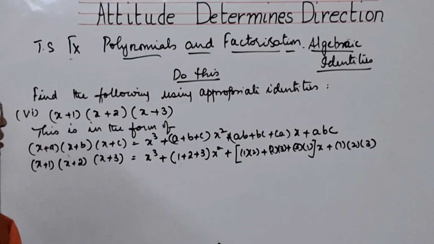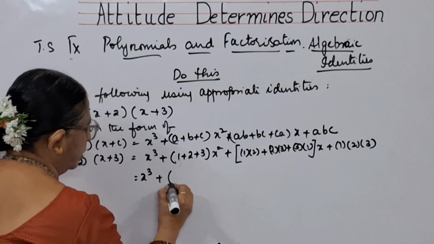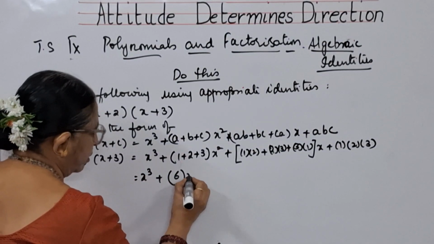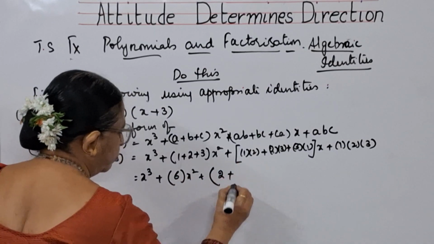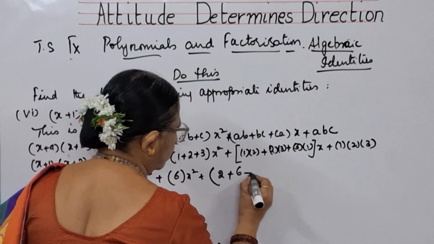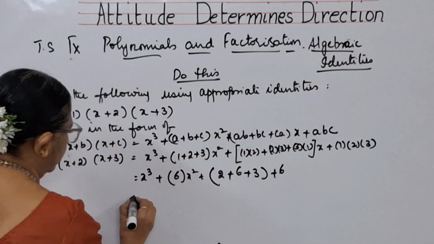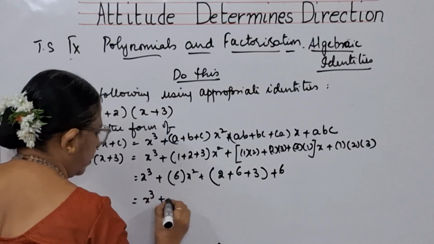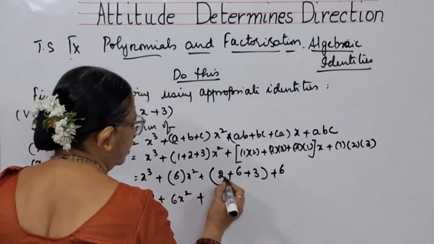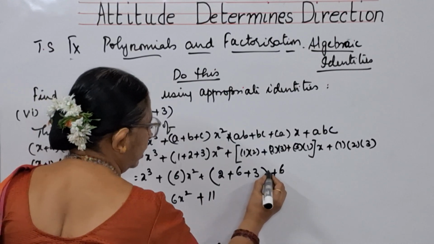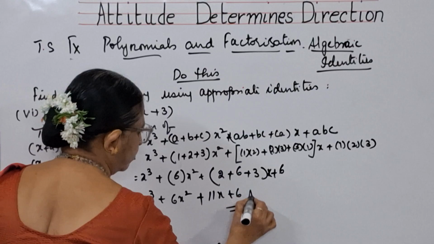So this is nothing but x cube plus 6x square plus, this becomes 2 ones are 2 plus 2 threes are 6 plus 3 ones are 3, that is 11, 11x plus 6.